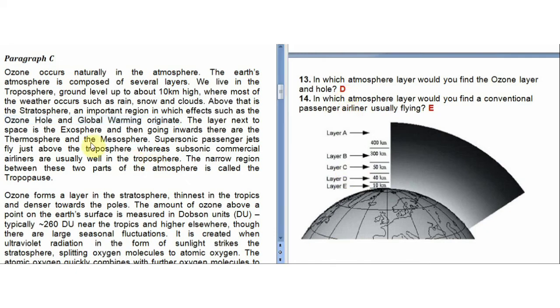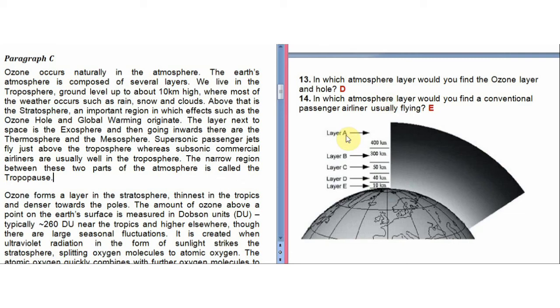But they were talking about the ozone hole and not the layer. So let's see where something is written about the ozone layer. It is in paragraph C only. Ozone forms a layer in the stratosphere. So the ozone layer is also present in the stratosphere, that is layer D, and the ozone hole is also present in the stratosphere, layer D. So our answer would be D. Okay, now the last question.